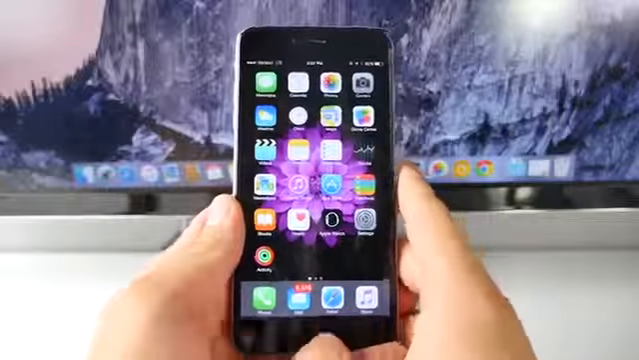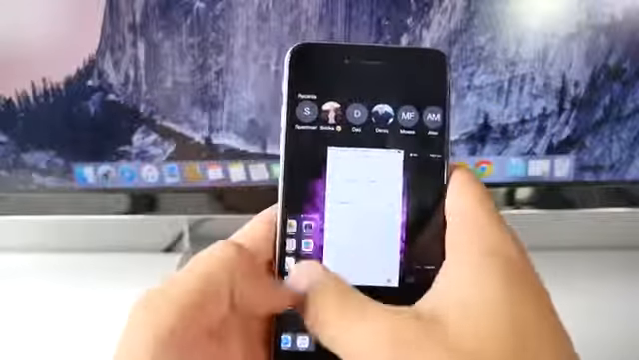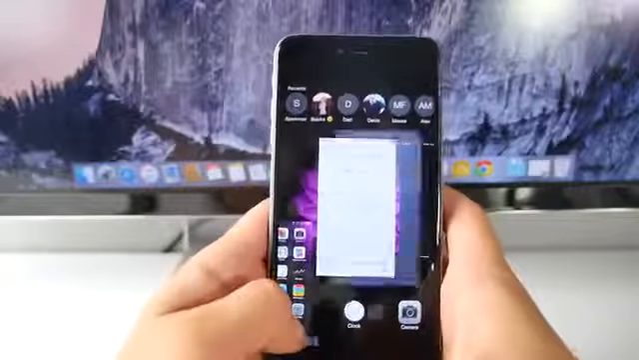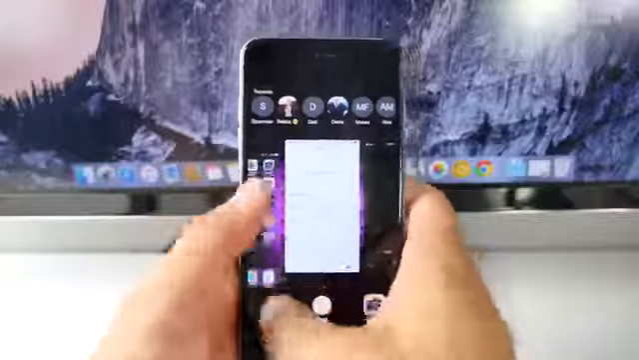If we go into the multitasking pane, slide this guy either up or down, and click the home button, your display should freak out. You'll get different effects depending on how far you slide it down, as you can see right there.